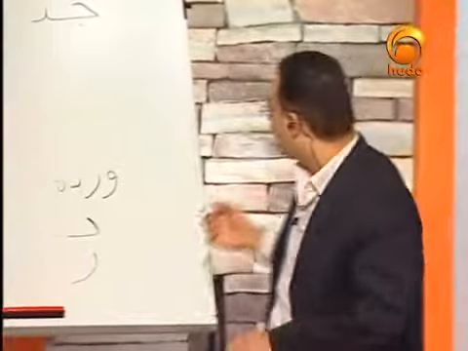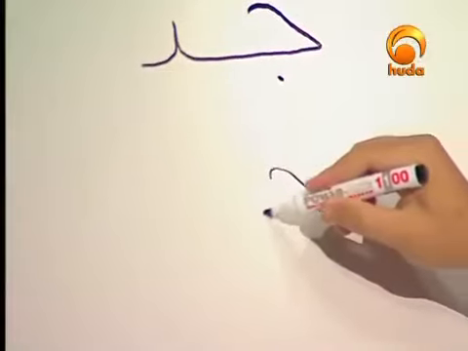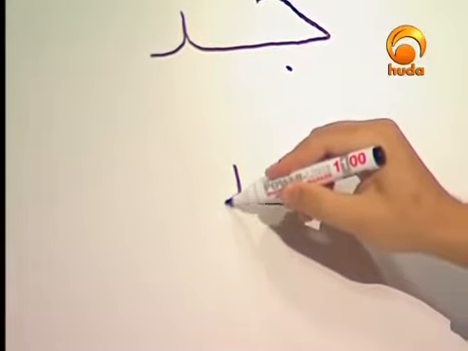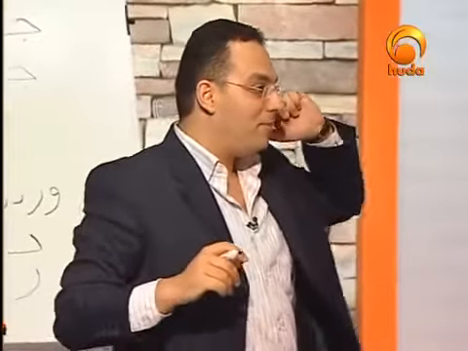I would write it again. Please follow me in writing it. Do you have any comment here? At the time we pronounce jim, and we pronounce dal, there is some difference in pronunciation.